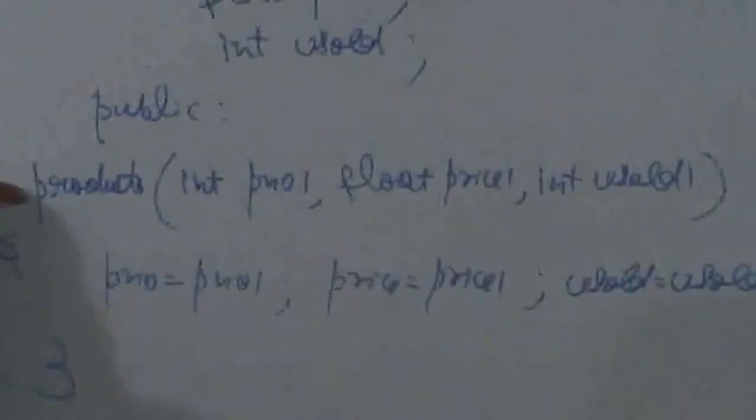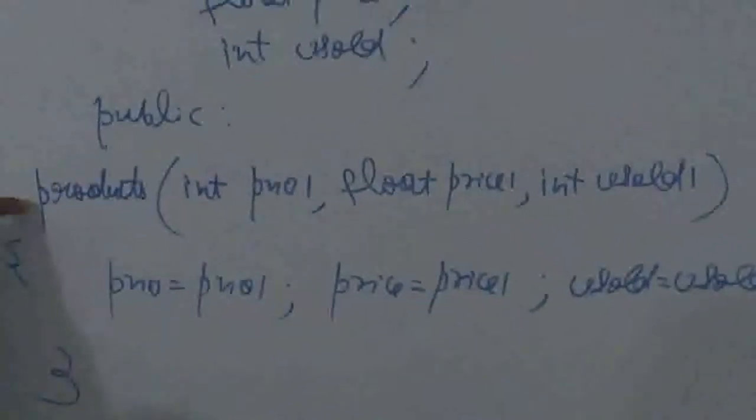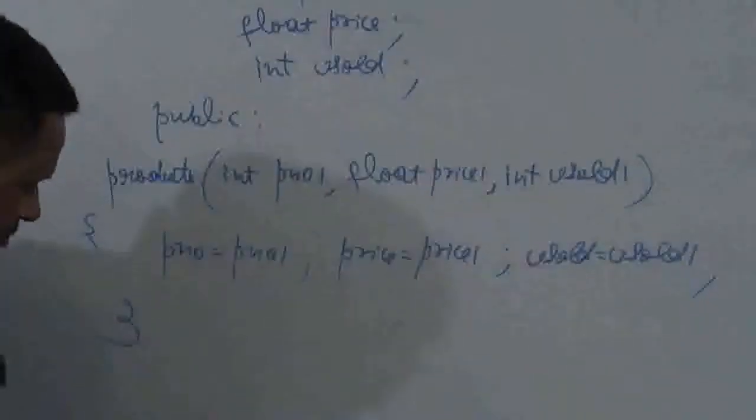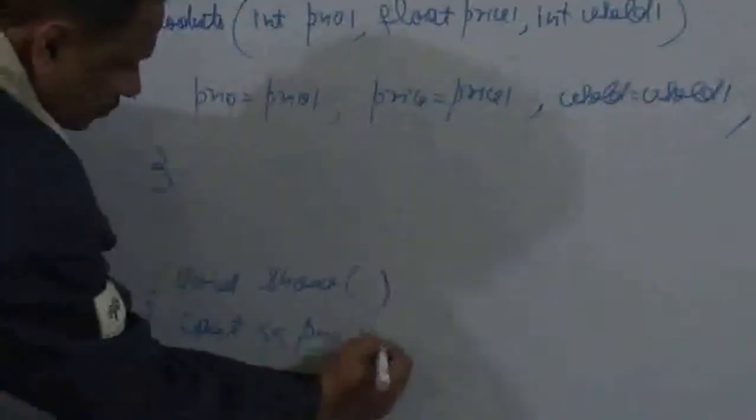This is parameterized constructor. Parameterized constructor means constructor with arguments. Now, I have written a very special member function called show. So whenever this function is invoked by any current object, it will show the values, the instance variables of that particular current object.